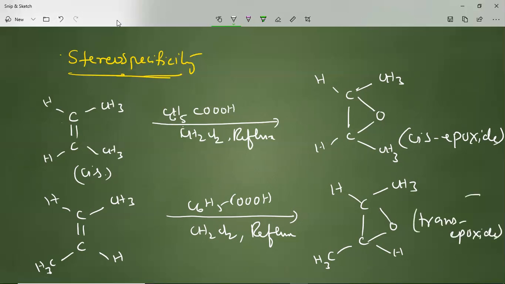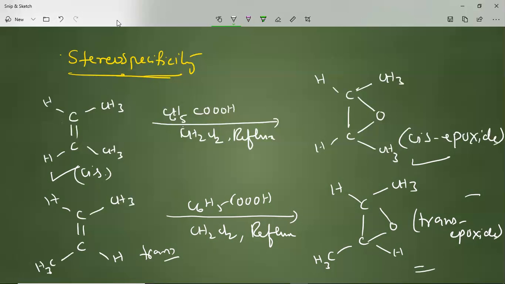Okay. So what we understand is, this is the reaction. The formation of this epoxide is said to be stereospecific. That means a reaction in which a reactant can exist as stereoisomers, and each stereoisomeric reactant leads to a different stereoisomeric product. Suppose if you take cis, you'll get cis epoxide. If you take trans, you will get trans epoxide.